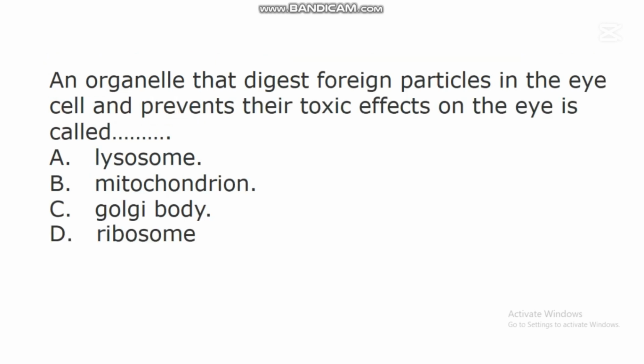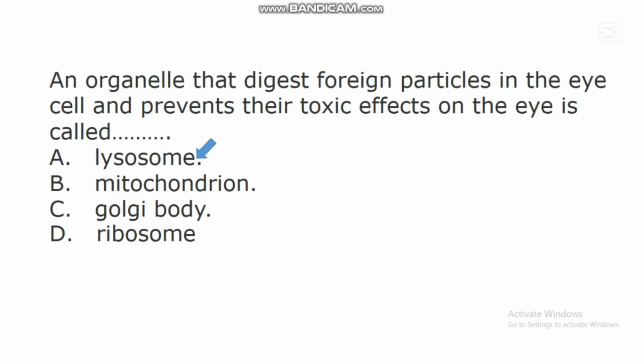The next question says, an organelle that digests foreign particles in the eye cell and prevents their toxic effects on the eye is called dash. A. Lysosome. B. Mitochondrion. C. Golgi body. D. Ribosome. In this question, the correct answer is A.